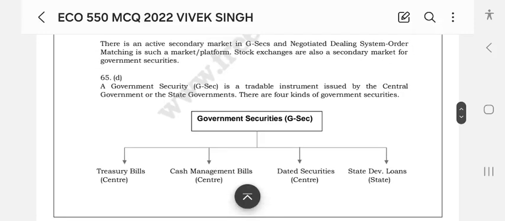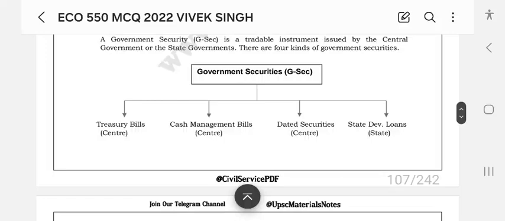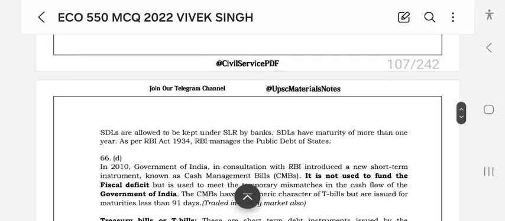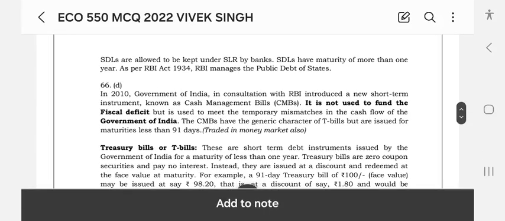A government security is a tradable instrument issued by the central government of India or the state governments. There are four kinds of government securities: Treasury bills, cash management bills, dated securities, state development loans, etc. SDLs are allowed to be kept under the SLR by banks. SDLs have a maturity of more than 1 year as per the RBI Act 1934. RBI manages the public debt of states.